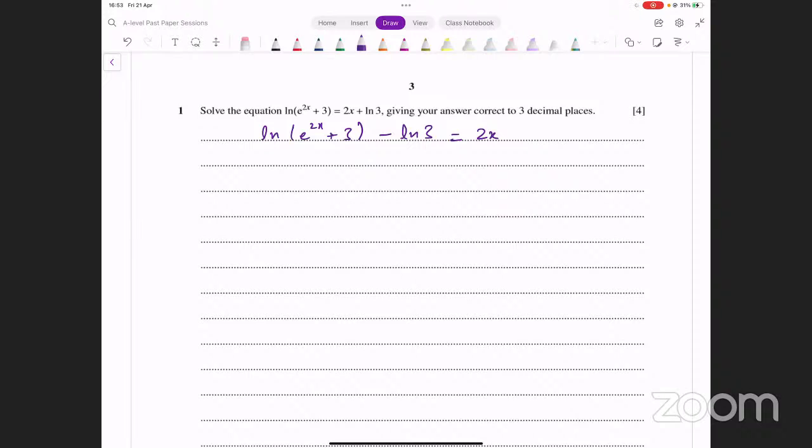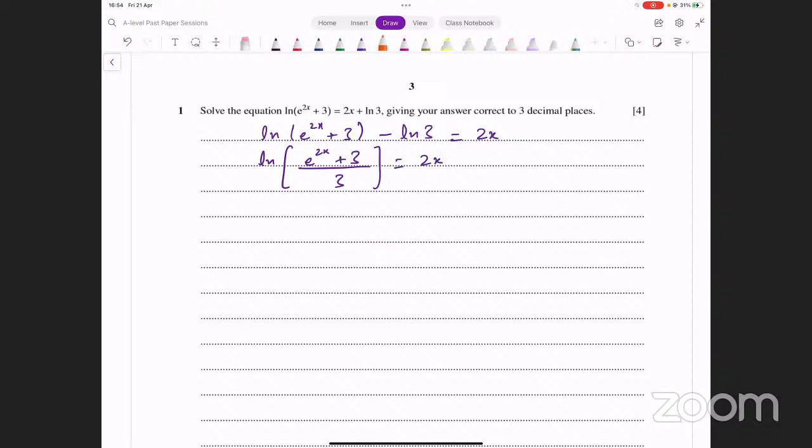अब हम क्या कर सकते हैं? अब हम ये कोशिश कर सकते हैं कि किसी तरह से ln को रिमूव कर दें इसमें से. How would that work? You have subtraction outside log. log के बाहर दो terms minus हो रही हैं, तो division law use करके आप क्या कर सकते हैं? You can divide them inside log and write it like this. Division law apply करके you can say this is ln of e raised to power 2x plus 3 divided by 3. Left side को आप इस form में लिख सकते हो. What do you have on the right side? On the right side, you have 2x.